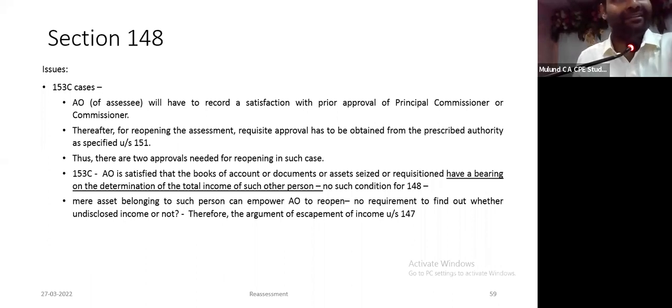Therefore, you show me a satisfaction note and you show me you have taken prior approval before recording the satisfaction note. If you simply reopen, in a case where a search has happened after 1st of April 21, relying upon information received from the insight portal or investigation wing, by following 148A procedures, I will argue: no, information relates to me, show me prior satisfaction and show me prior approval. If it's not in place and you've not followed the procedures, it is bad in law.